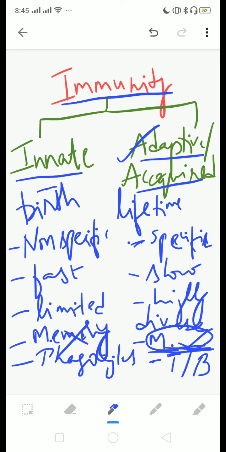Now, innate immunity is found in both vertebrates and invertebrates, whereas adaptive or acquired immunity is specifically found only in jawed vertebrates, that is only in higher organisms. So these are some of the main differences between innate and adaptive or acquired immunity.